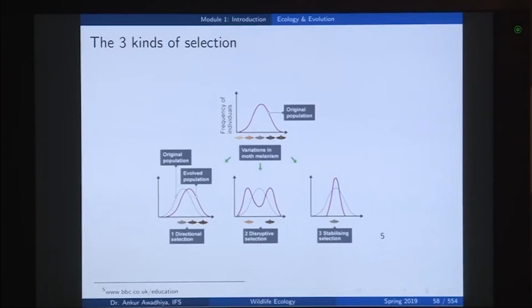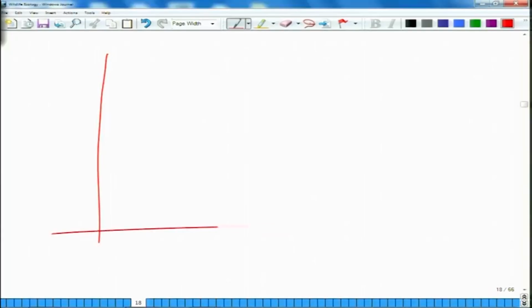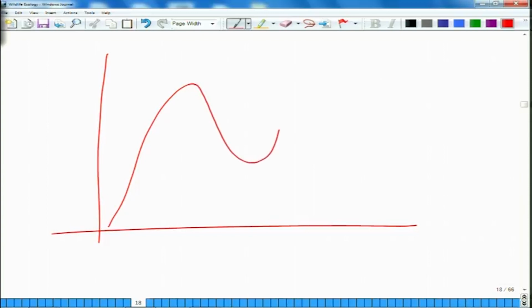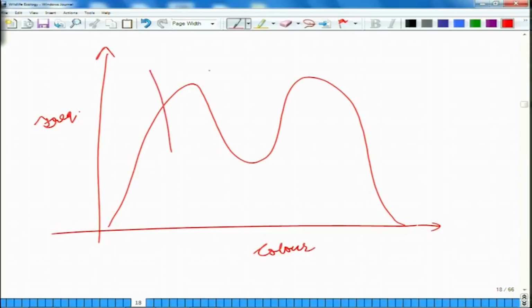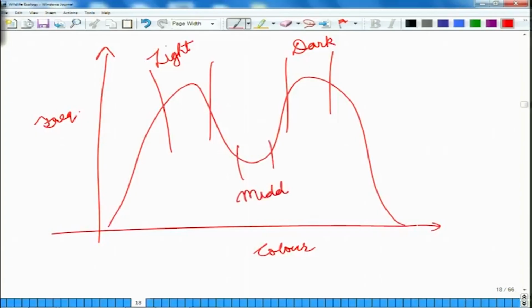The second selection is called a disruptive selection. Now, in the case of a disruptive selection, we have a situation in which these organisms are selected, the middle ones are not selected, and then the larger ones are selected. So, in this situation we have that the light ones are preferred and the dark ones are preferred, but the middle ones are not preferred.